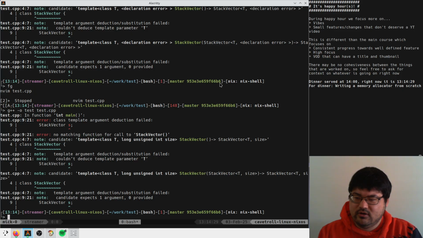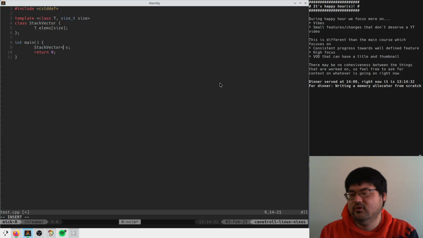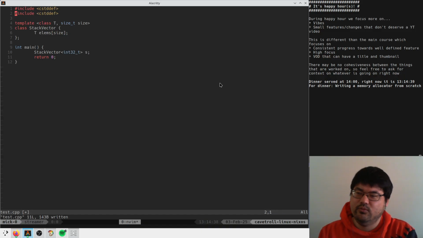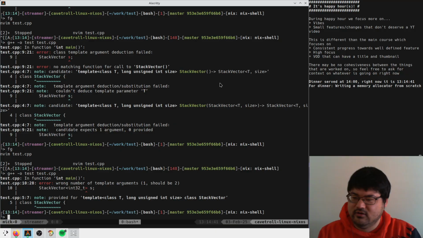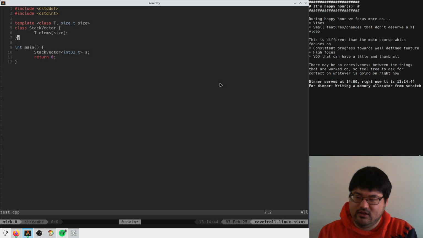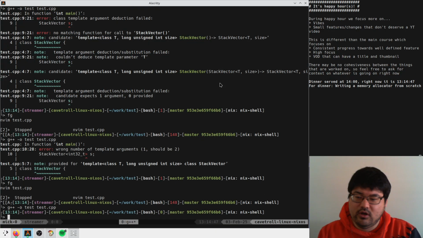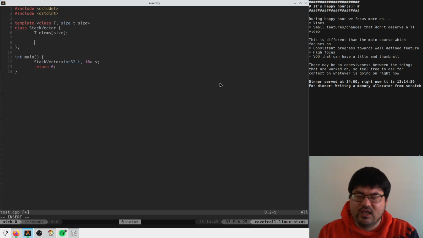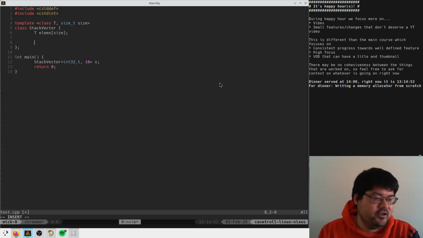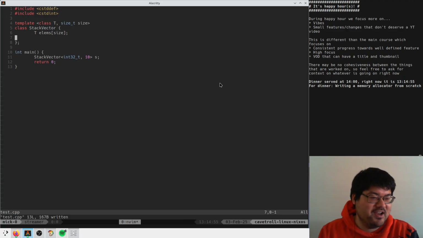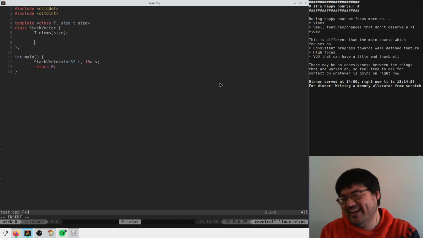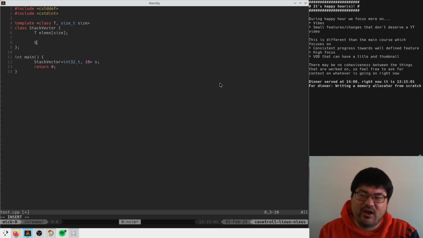Okay. And then here we need to say the type. int32, which is probably like this. Right. And we'll say that we have 10 of them. Okay, we're getting somewhere. So even just writing your constructors here sucks, right? You have to write your default constructor.